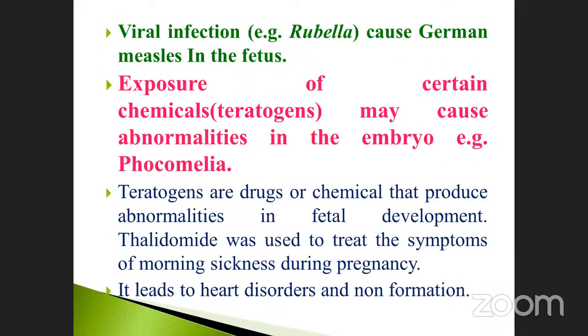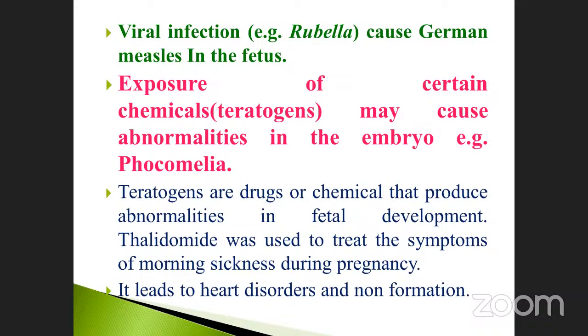See here. Viral infections, for example rubella, cause German measles in the fetus. This time, what happened? You have to be careful, ma'am, take care this time only. Suppose unwantedly or unexpectedly through drink or food, the rubella viruses and measles viruses enter. What happened? The fetus is easily affected. It will lead to death in 3 months or spite. There is no movement. Okay, that time be very careful.